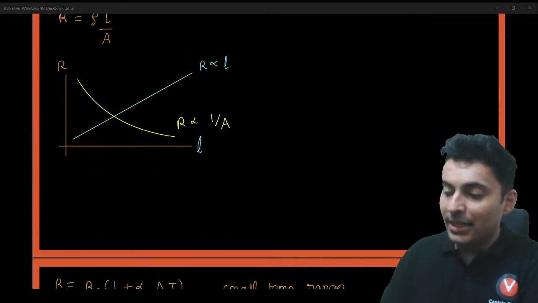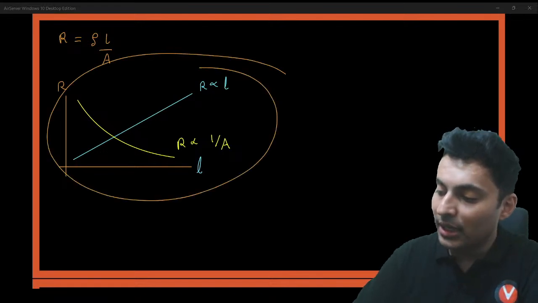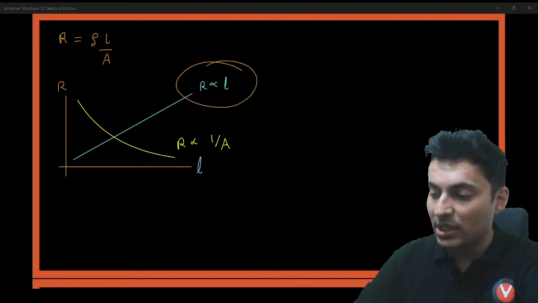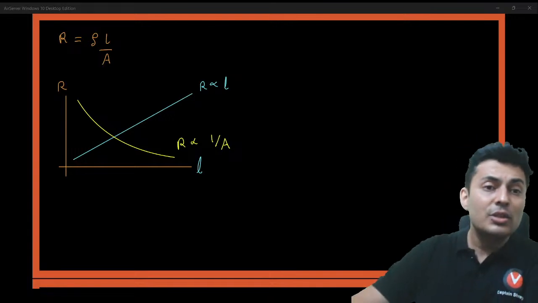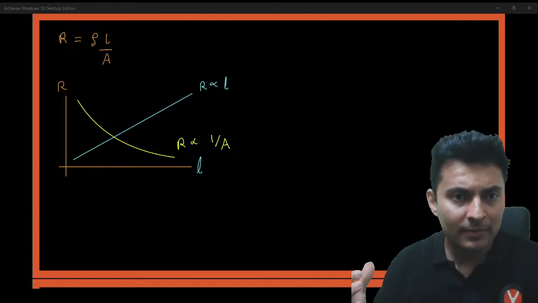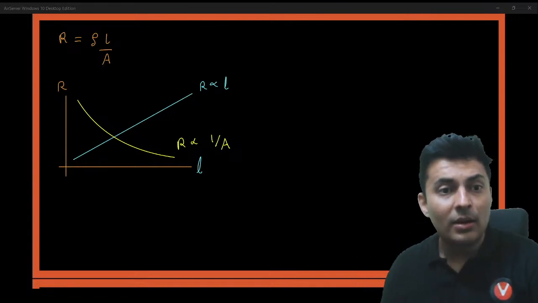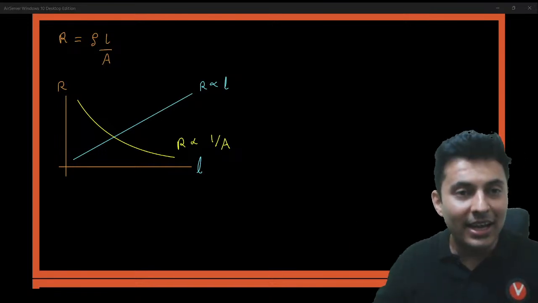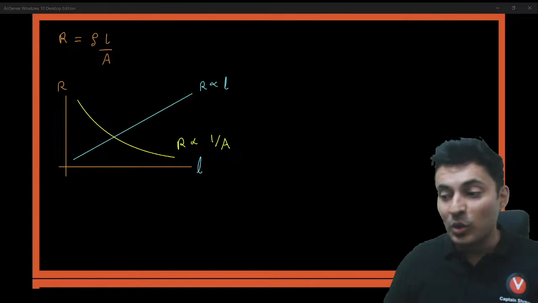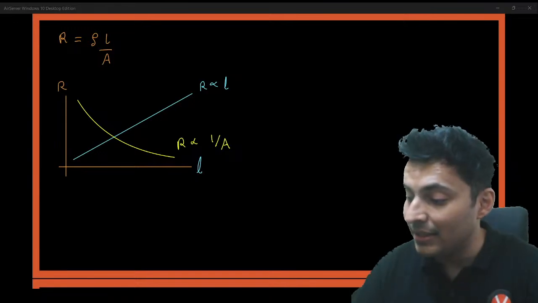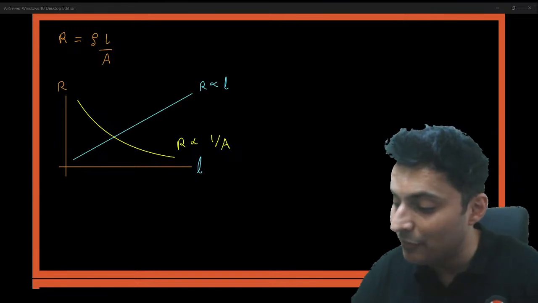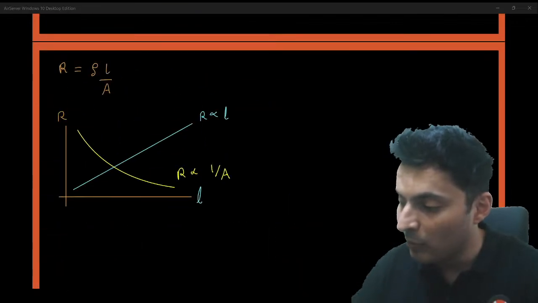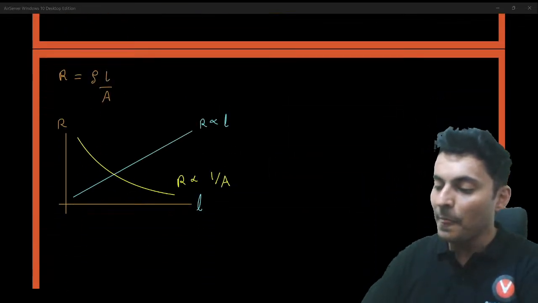Now, understand that when I wrote resistance is directly proportional to length, this means you have taken another wire of a longer length. It's not that I have pulled the wire and elongated it. So when those questions come, then the answer is slightly different. Be careful. What do I mean by that?